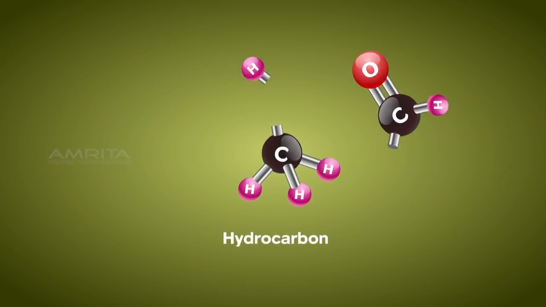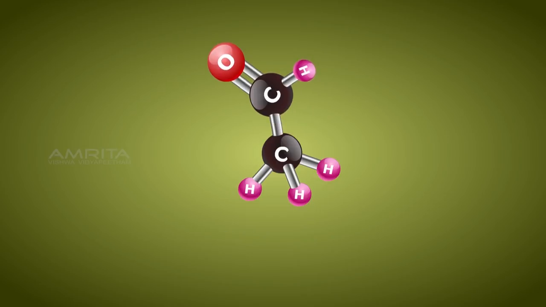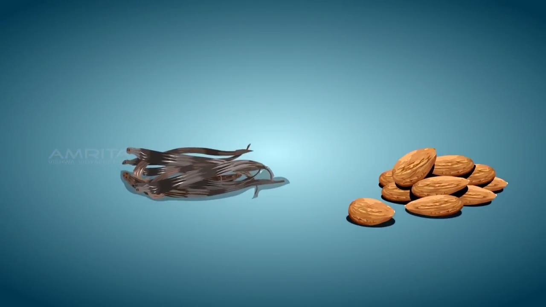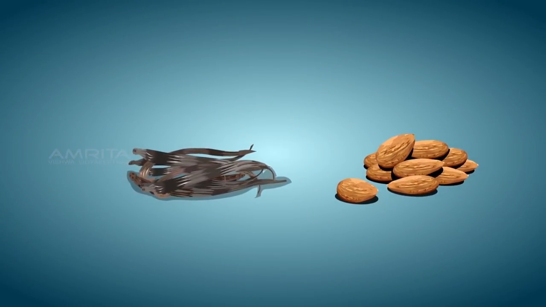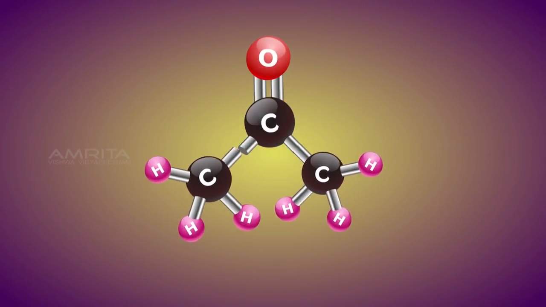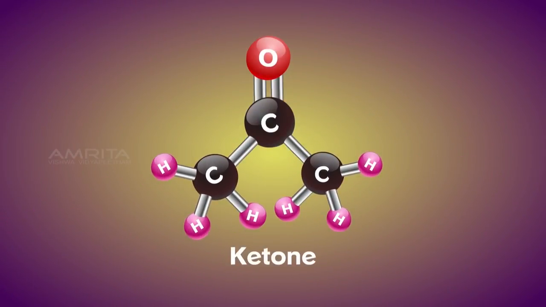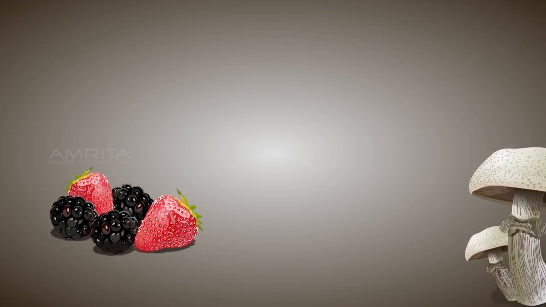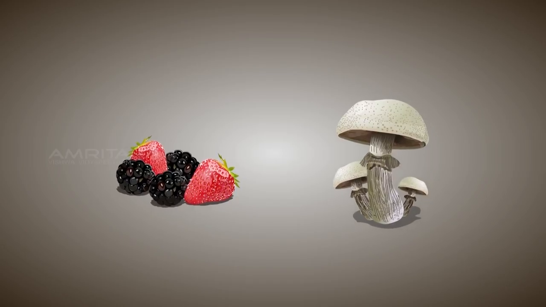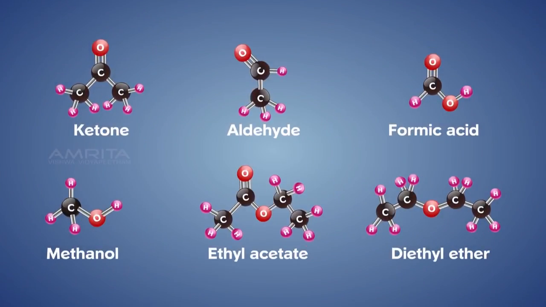When the hydrogen atom of a hydrocarbon is replaced by CHO group, the resulting compounds are called aldehydes. The flavor of vanilla beans and almonds is due to the presence of aldehydes. If two alkyl groups are linked together by a CO group, the resulting compound is called a ketone. The presence of ketones gives a typical flavor to berries and mushrooms. Now, is there something which is common among all the above mentioned groups? Yes, all these groups contain oxygen.